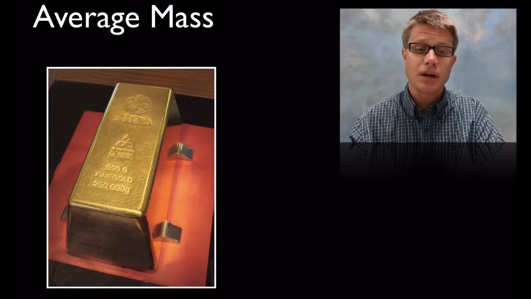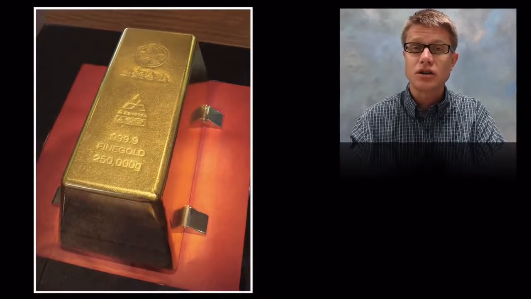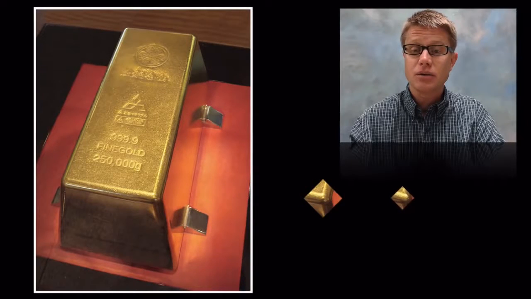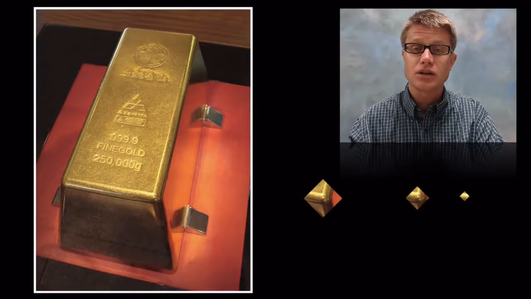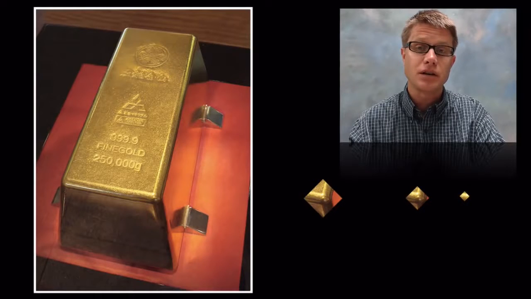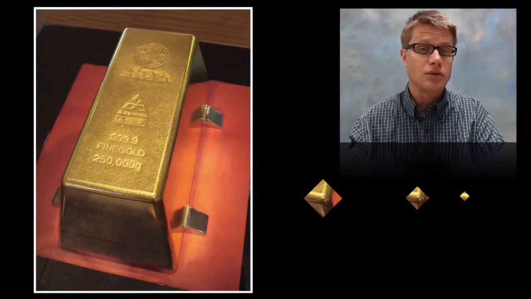In other words, the average mass of this, which is the largest gold bar ever created. It'd be worth about $11 million. So it's about 500 and some pounds. If we were to take the average mass of that whole gold bar, or the average mass of a section of it, or a smaller section, or a smaller section, it doesn't matter how small the section is, it's going to have the same average mass.